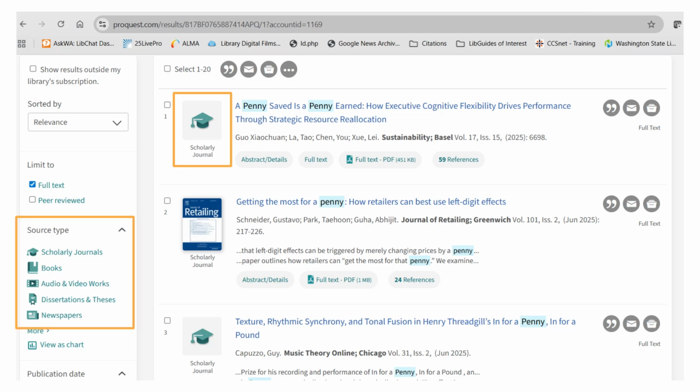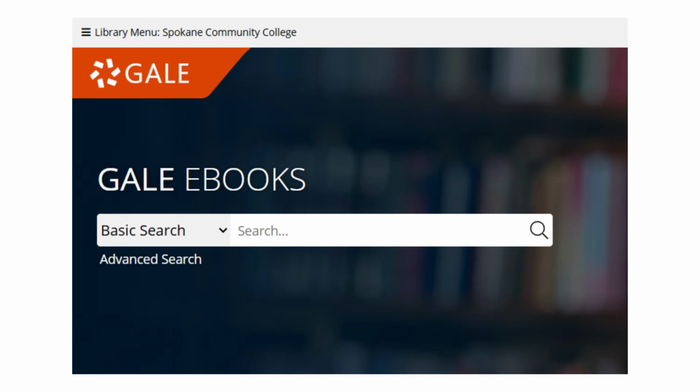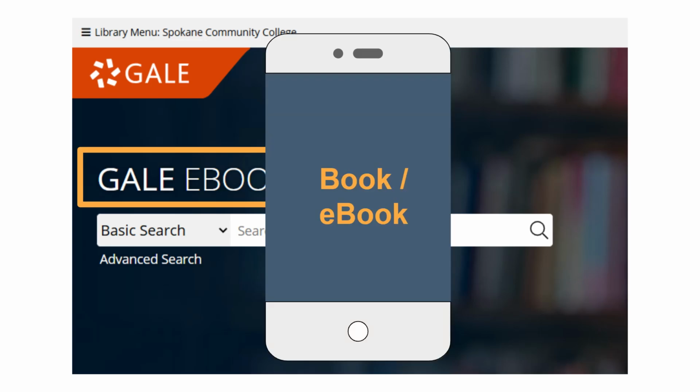On the left-hand side menu, you can also see examples of the icons that this database uses for other source types. You can even narrow your results to one or more of these specific source types. The database itself might tell you what it offers in regards to sources. Databases also often provide details or additional information that will help identify the type of source you're looking at. Like I said, sometimes the name of the whole database tells you the source type. For example, the library database Gale eBooks just has ebooks.